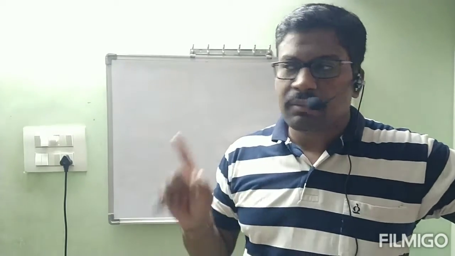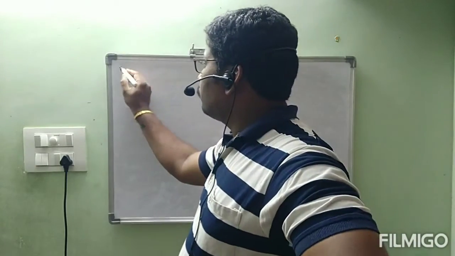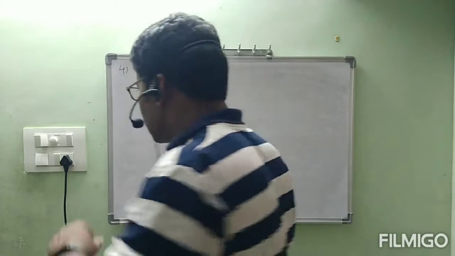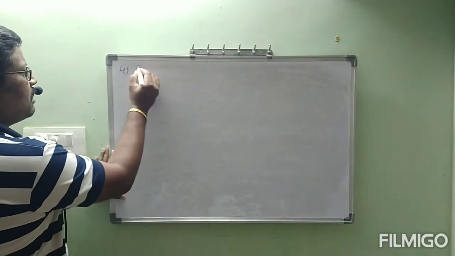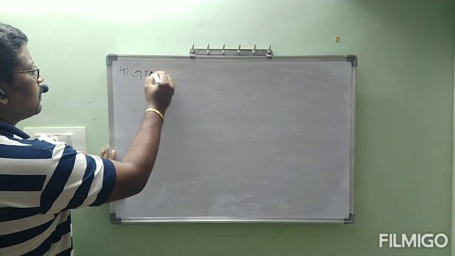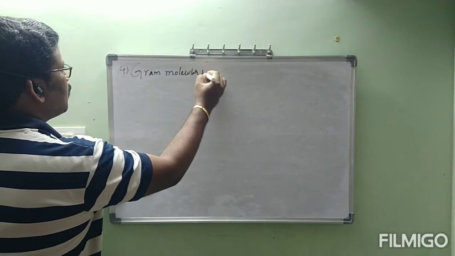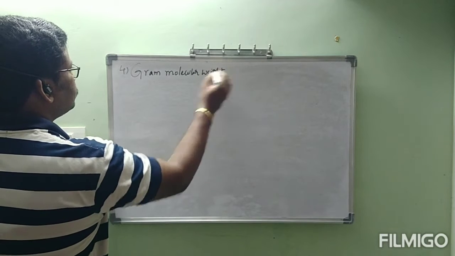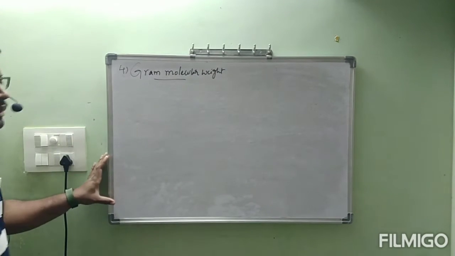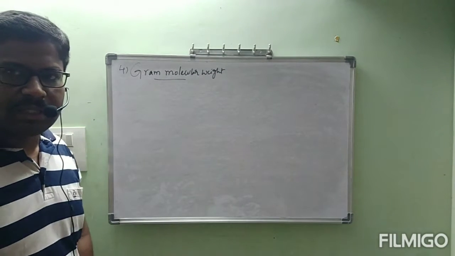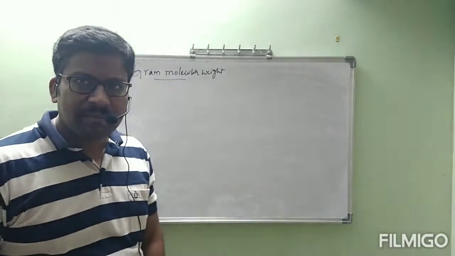Like this here also, molecular weight is meant for the weight of one molecule. But now we are going to write the fourth definition, that is gram molecular weight. What is the definition of gram molecular weight? It is the same as gram atomic weight.